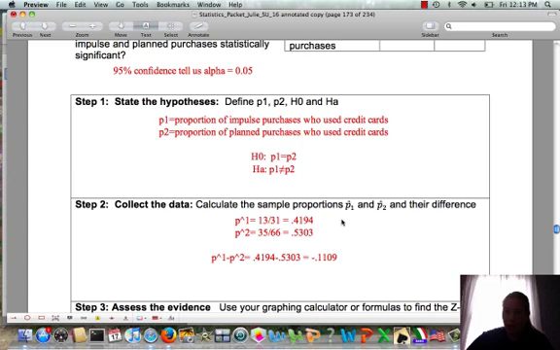If we look here at the sample proportions, we're using the data from the survey. So P1 hat is 13 out of 31, and that's 0.4194. P2 hat is 35 out of 66, so 0.5303. And then we find their differences. Notice that the proportion of impulse purchases using credit cards is lower. So the difference when we subtract the sample proportions is negative. So this would indicate that impulse purchases are less often using credit cards from their sample data.